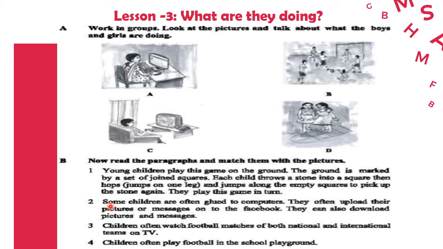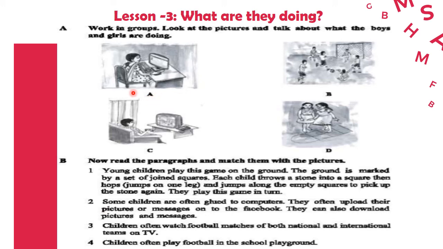Okay. Number 2, some children are often glued to computers. They often upload their pictures or messages onto Facebook. They can also download pictures or messages. So what would be the picture for this clue?